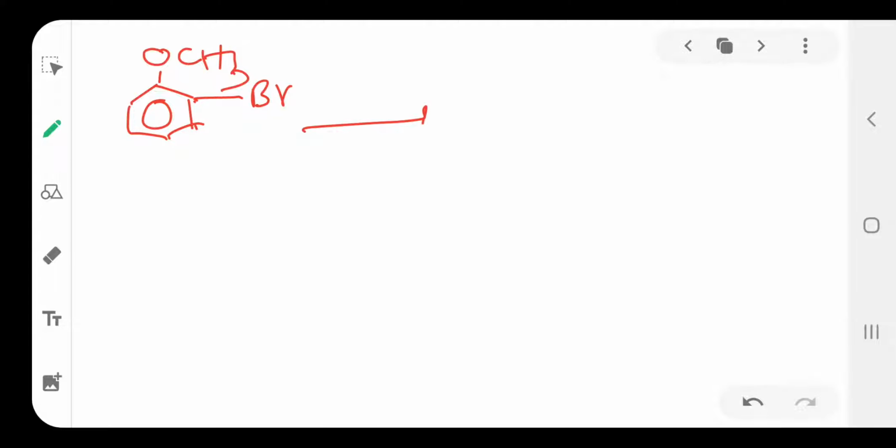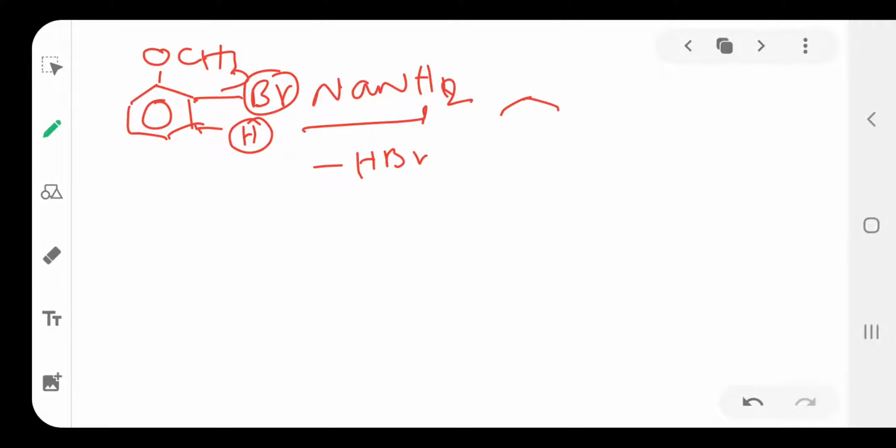It reacts with NaNH2. Then what happens? Here this Br and this H separate as HBr to form the benzyne intermediate, which is then followed by reaction with ammonia NH3.